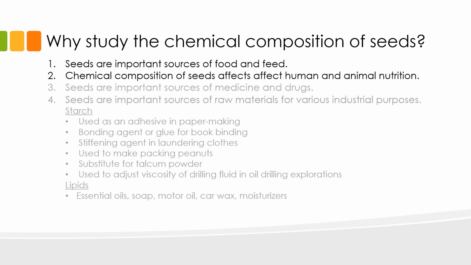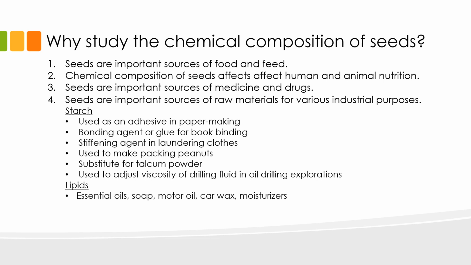Aside from being important sources of food and feed, and therefore having a direct effect on human and animal health, seeds are also important sources of medicine and drugs, as well as raw materials for various industrial purposes. The starch component of seeds, for example, can be used as adhesive or glue in paper making or bookbinding. It can be used to starch clothes, make biodegradable packing materials, or even used as a substitute for talcum powder. The lipids, on the other hand, can be processed into various products like soaps, essential oils, motor oil, car wax, and moisturizers.